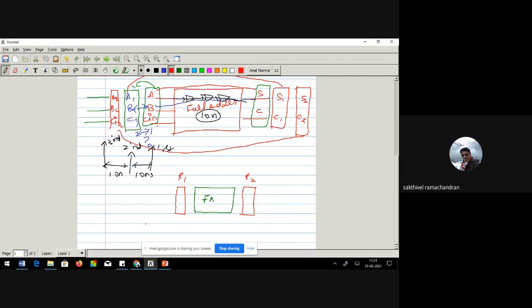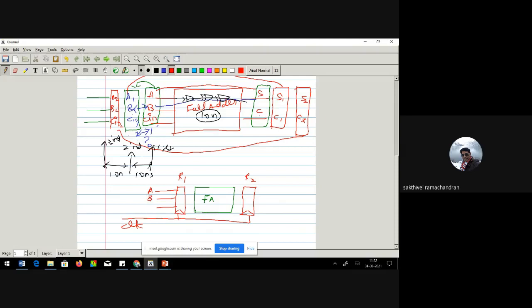Thank you. So I am just putting up two registers. These registers are basically D flip-flops, connected by a common clock. Now I feed my input A, B, C in to these registers.